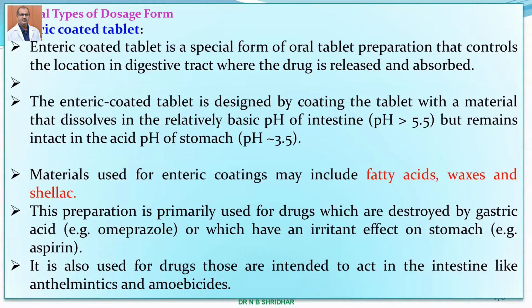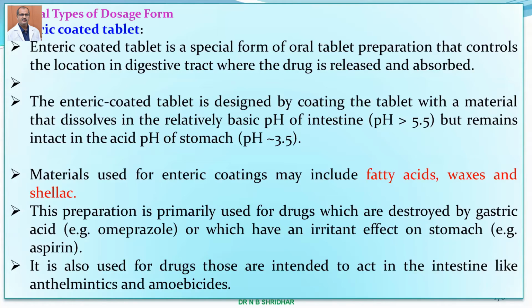And there are a few special types of dosage forms. There are enteric coated tablets. An enteric coated tablet is a very special form of oral tablet preparation that controls the location in the digestive tract where the drug is released and absorbed. Many preparations, especially of antacids like pantoprazole and omeprazole, are enteric coated because if they come in contact with gastric hydrochloric acid, they are going to be destroyed. Hence, enteric coating is done over those tablets.